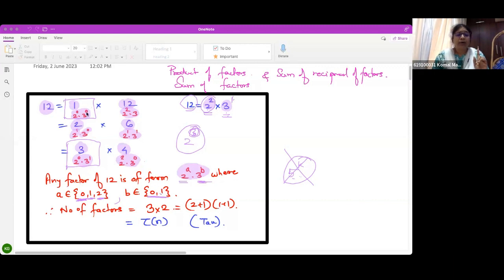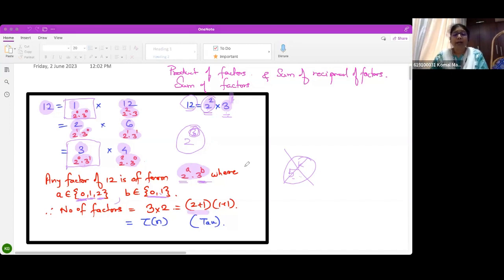See, 2 raised to 0, then 3 raised to 0, 2 raised to 0, 3 raised to 1. For each value, there will be more 2 values here. Therefore, the number of factors will be 3 into 2. How did I get 3? Because the power is 2 and I'm allowing power 0 also. So I need to add 2 plus 1, 3 possibilities. Correct? Followed? Okay.